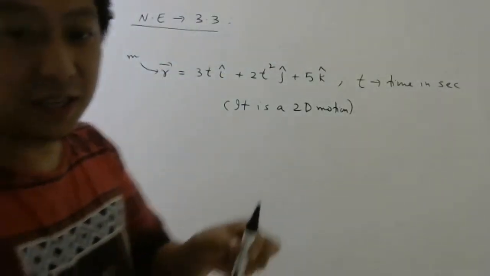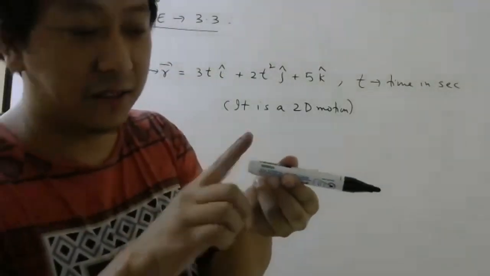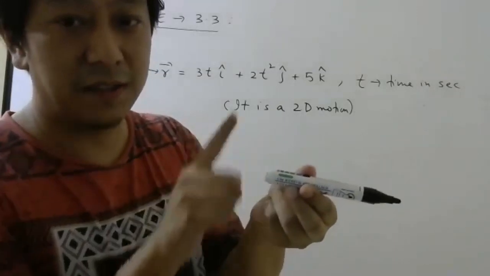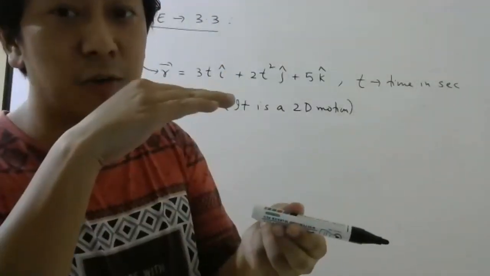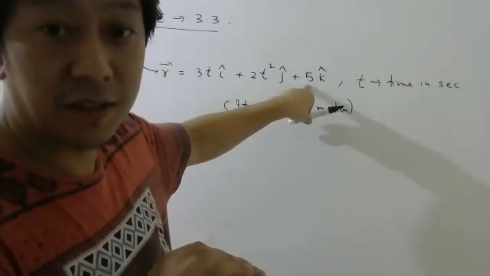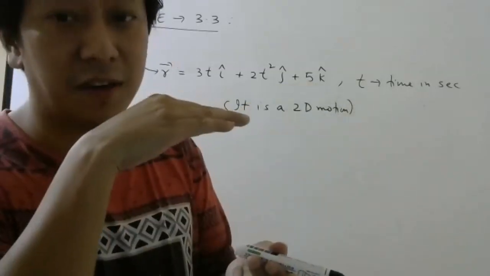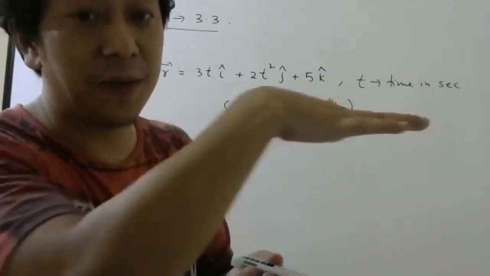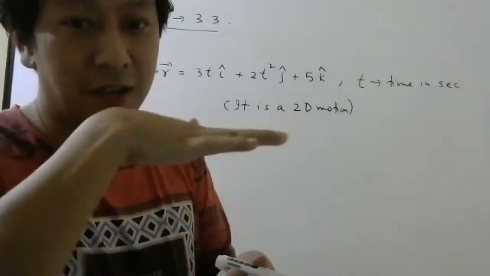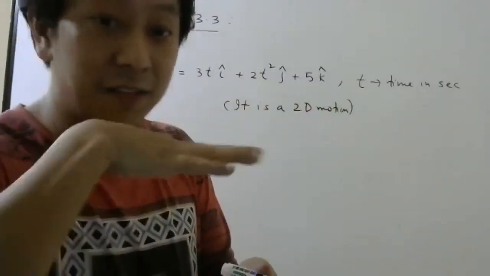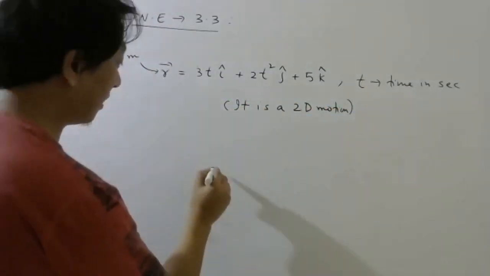Basically, if this is your X, this is your Y, and this is your Z, Z is equal to 5, constant. So the particle is moving in this plane, because here Z is constant. X is changing, Y is changing. Are you understanding or not?